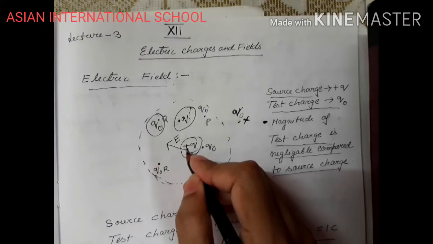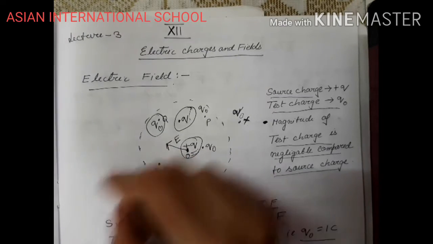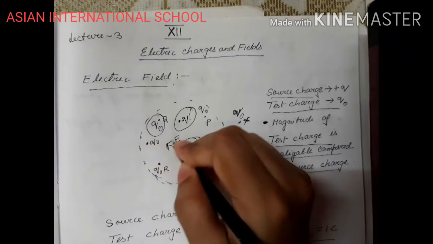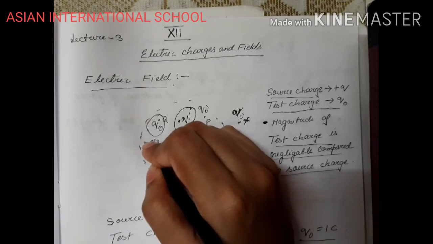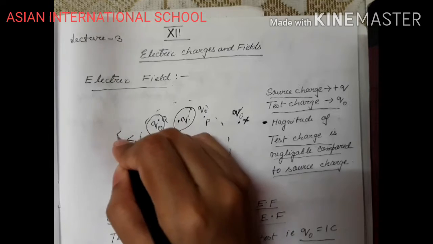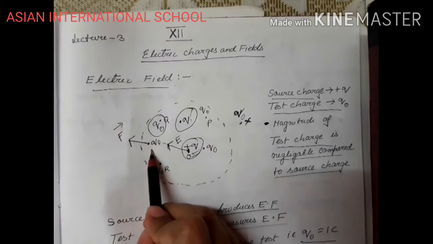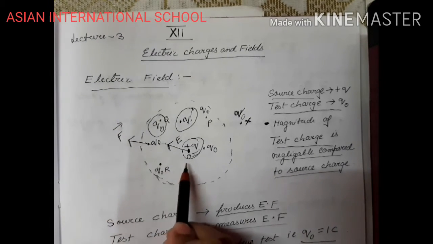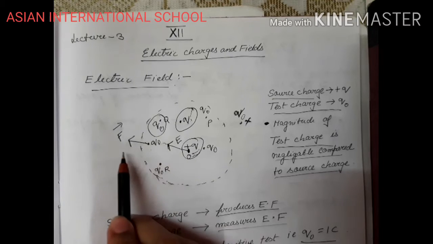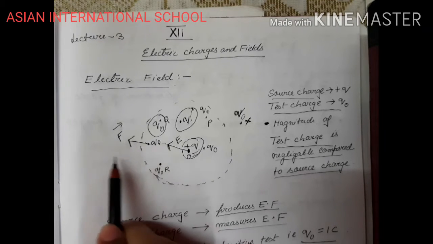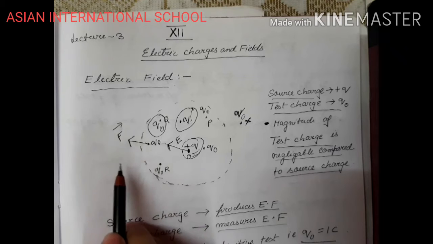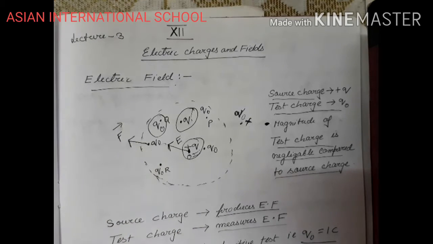If this is the direction of the electric field, and suppose there is a charge Q0, then this will be the direction of the force applied on Q0. That means the direction of electric field and the direction of force always act in the same direction. Okay, E equals F if we are taking a charge of 1 coulomb.